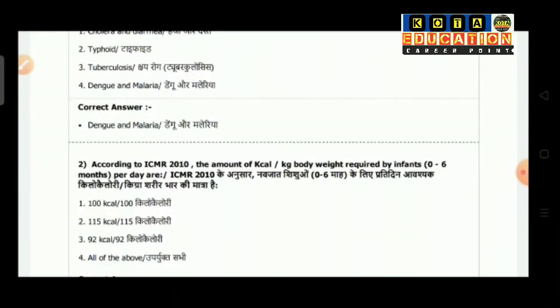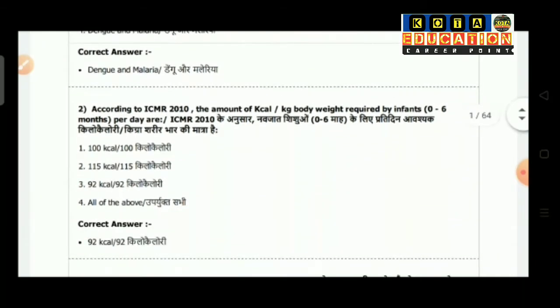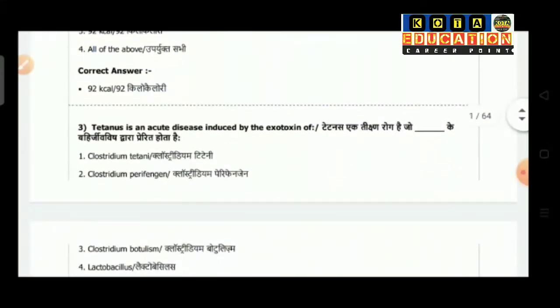Question number 2: according to ICMR 2010, the amount of kcal per kg weight required by an infant per day is: option 1 is 100 kcal, option 2 is 115 kcal, option 3 is 92 kcal and option 4 is all of the above. So the correct answer is 92 kcal.